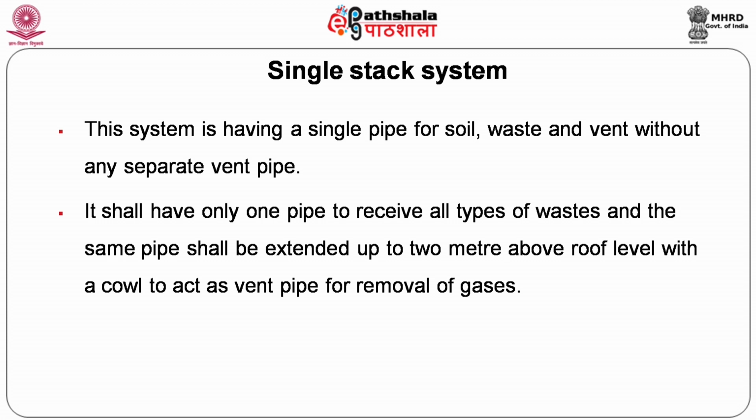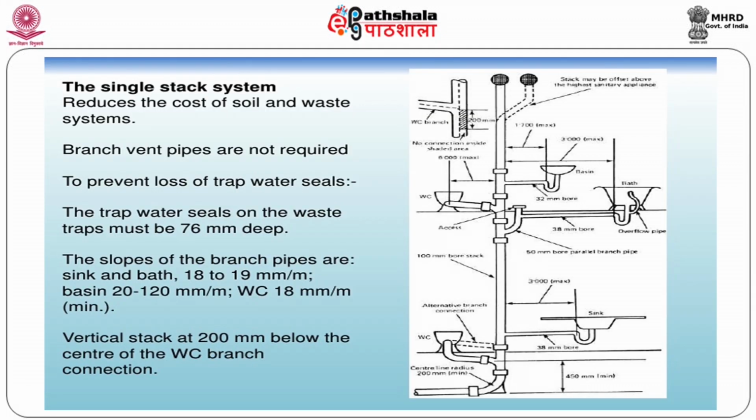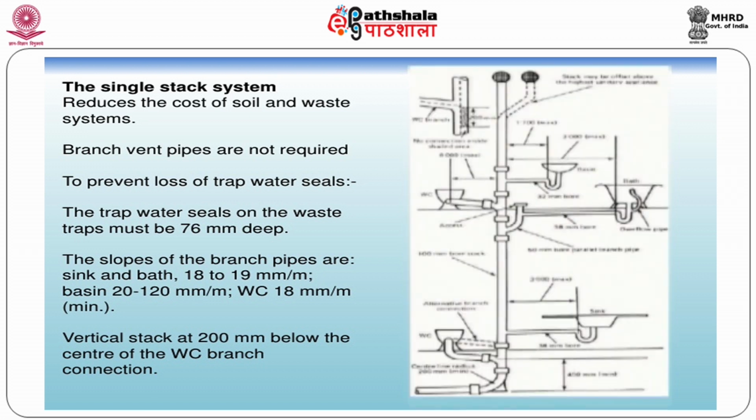It shall have only one pipe to receive all types of waste, and the same pipe shall be extended above the terrace for about 2 meters above roof level, provided with a cowl arrangement in order to avoid nesting by birds and to eliminate any gas generated in the system. So this is the single stack system where you can see the connection to various fixtures.